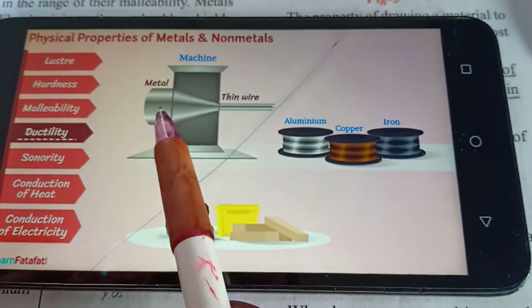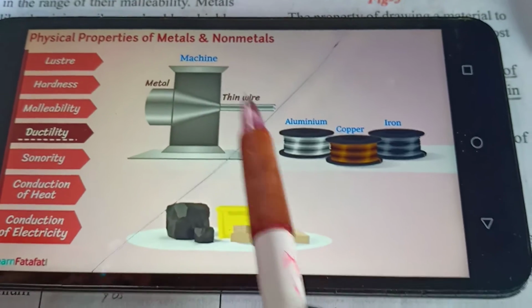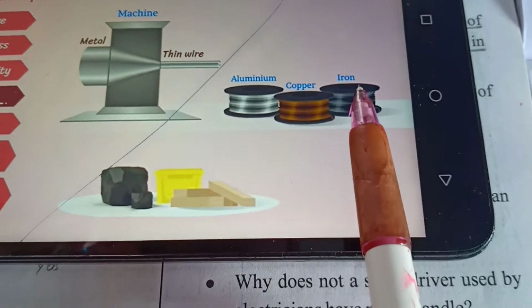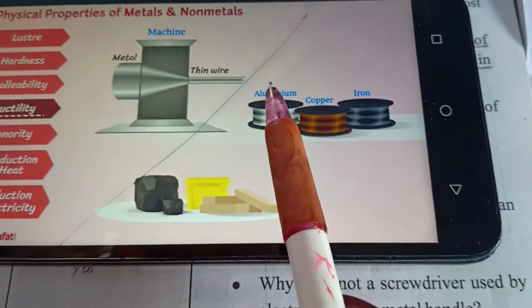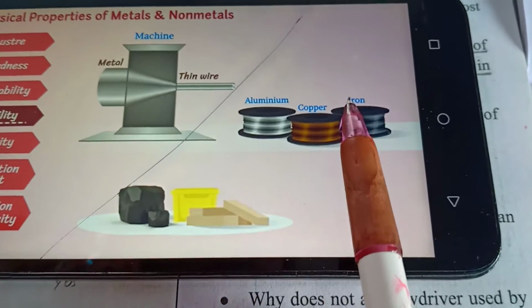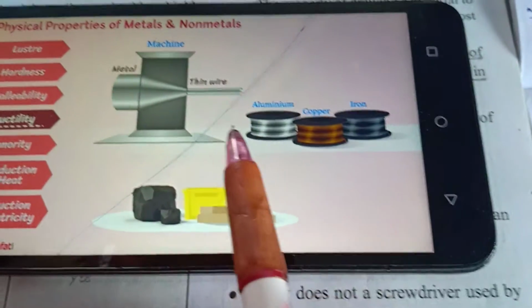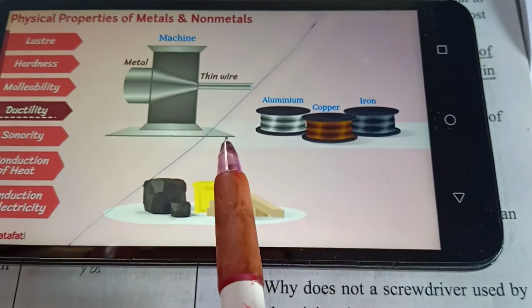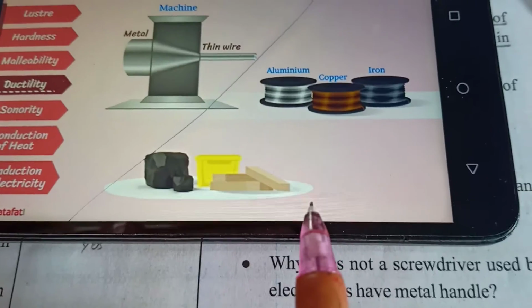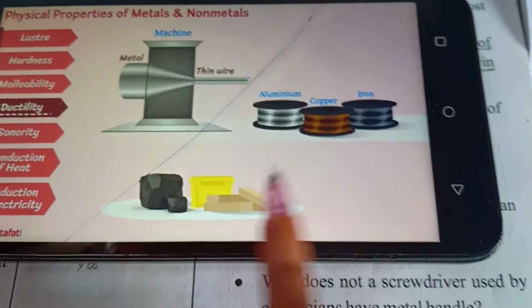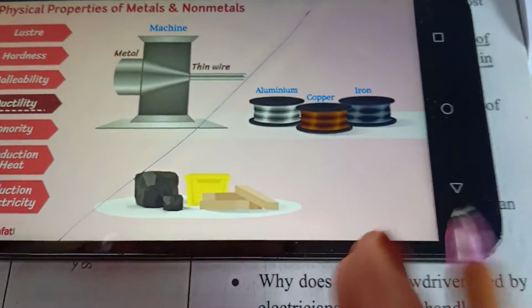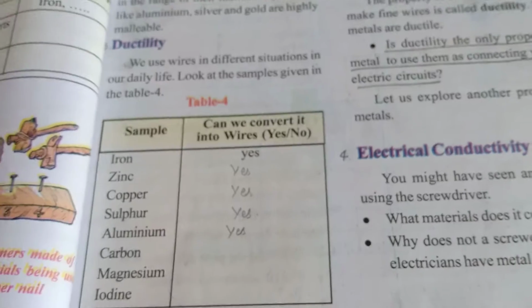Clear? So this property, the conversion of metal into thin metal wires, can be seen in aluminium, copper and iron, which means we can get a wire of aluminium, a wire of copper, a wire of iron. Whereas non-metals do not show this property, which means if we try to convert them into wires, they will be broken into small pieces. So this is the information about ductility.